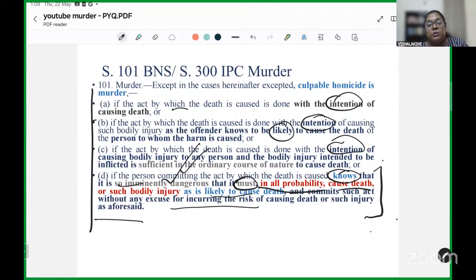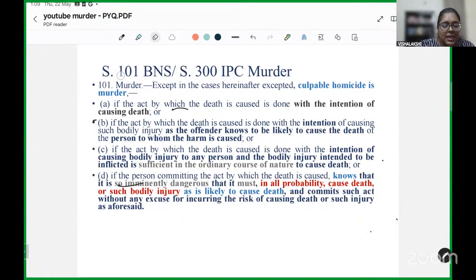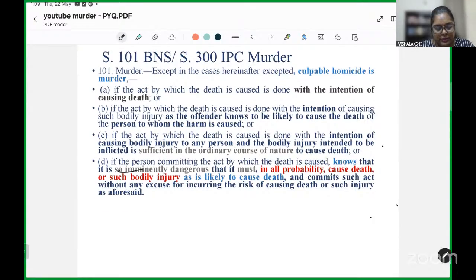In all probability means it is the outcome which is most probable, most expected to take place, and you do it without any excuse of the risk that it might entail and cause the death of the person. So this is the main provision, in short, in context of murder.